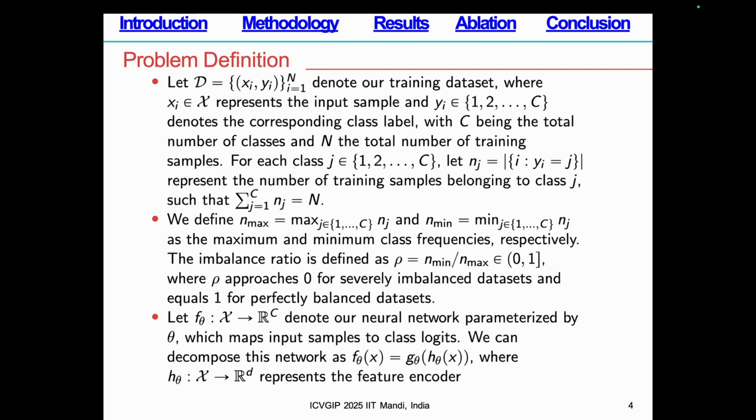To formalize the problem, we consider a dataset with C classes, each containing a different number of samples. The imbalance ratio rho, which is the ratio of the smallest to the largest class, tells us how skewed the dataset is. When this ratio is very close to zero, it tells us the dataset is very severely imbalanced. And when the ratio is very small, the model struggles to learn meaningful features for minority classes. Thus, our objective is to adjust margins, weights, and representation learning to account for class distribution.